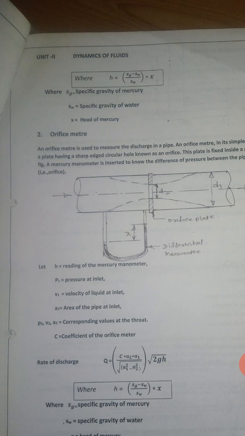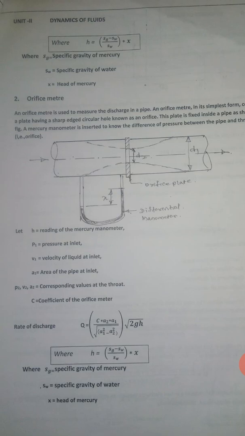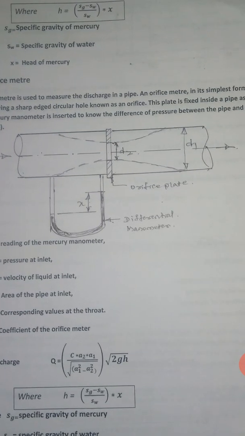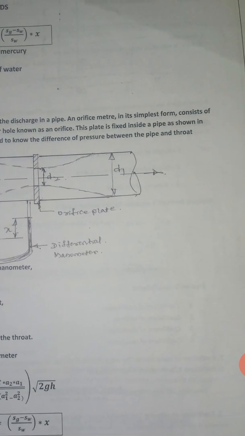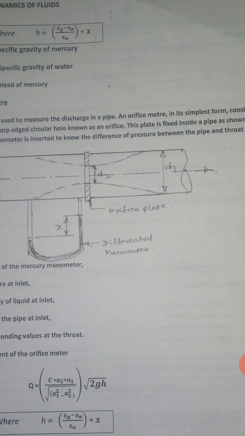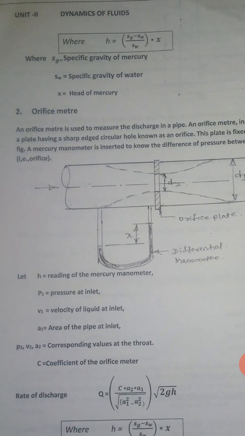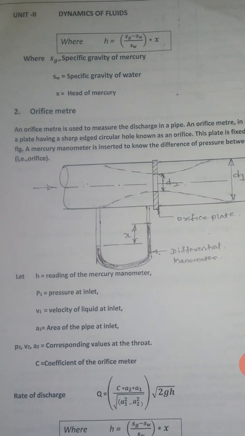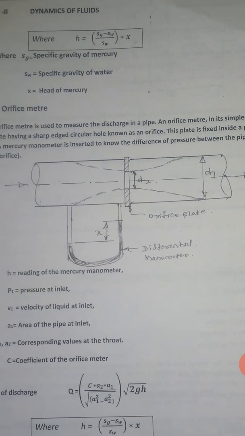Then the orifice meter. The orifice meter is used to measure the discharge in a pipe. An orifice meter in its simplest form consists of a plate having a sharp-edged circular hole known as an orifice. The plate is fixed inside the pipe as shown in the figure. A mercury manometer is inserted to know the difference of pressure between the pipe and the throat.